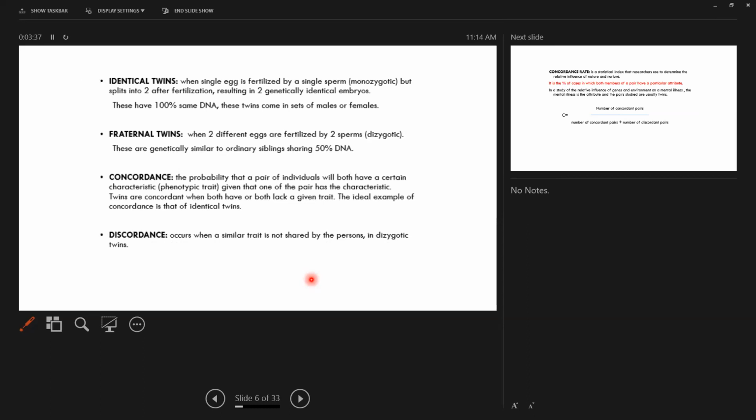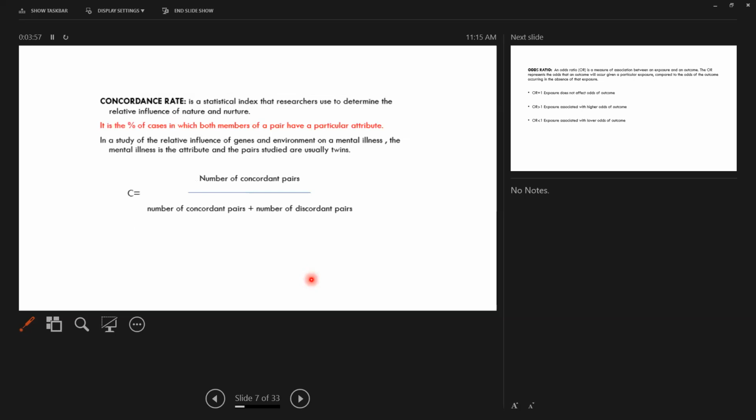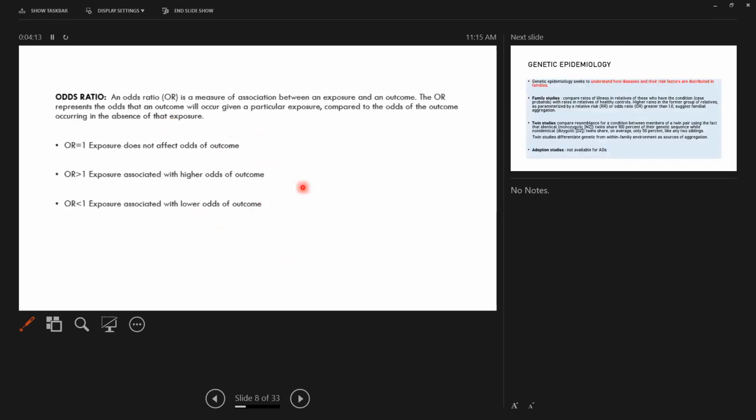Then concordance and discordance. Concordance is the probability that a pair of twin individuals will both have a certain characteristic, given that one of the pair has the characteristic. That is, twins are concordant when both have or both lack a given trait, whereas discordance is when a trait is not shared by both twins. So we have the concordance rate, which is the percentage of cases in which both members of a pair have a particular attribute. It is given as the number of concordant pairs divided by the number of concordant pairs plus the number of discordant pairs.